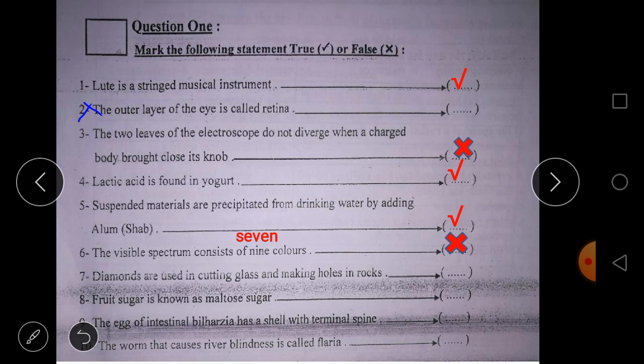Number eight, we have fruit sugar is known as maltose sugar. It is false because it is known as fructose sugar.